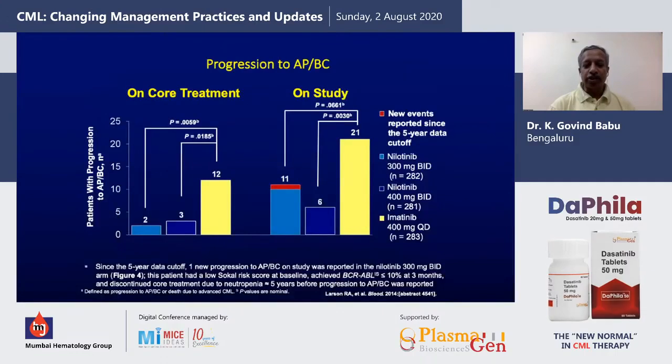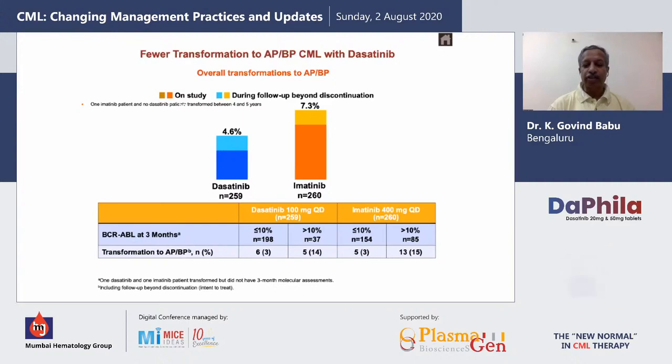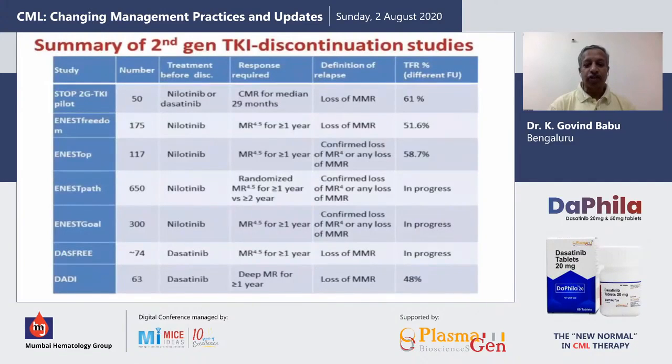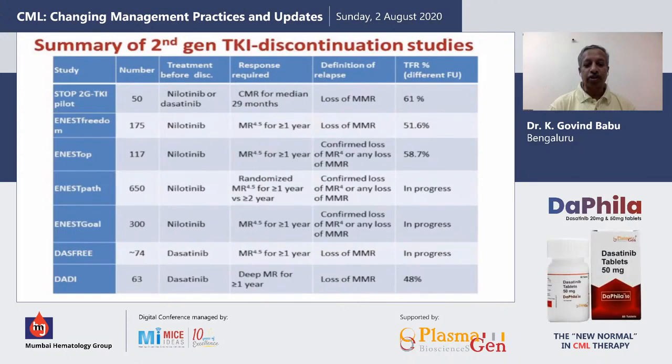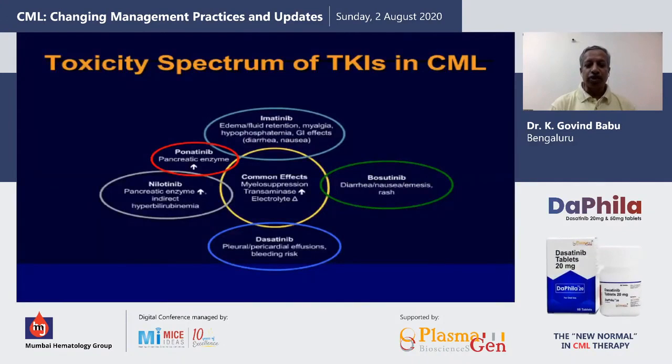The second point is progression to accelerated phase or blast crisis. This is for nilotinib and this is for dasatinib. Again, it is very, very similar. And we're looking at treatment-free remission, which is an important issue for CML patients, which you already heard. This is a summary of all the discontinuation studies which have been published to date with nilotinib and dasatinib, all showing very similar outcomes. But what's important to remember is the toxicity spectrum of these TKIs, and that is why I looked at my patient as to what I would want to use.